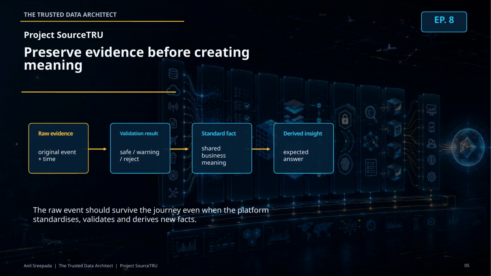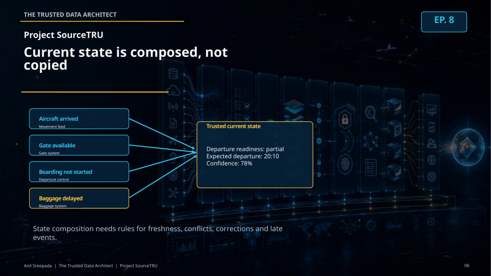When data arrives, the platform should not immediately override the original context. It should preserve the raw event, source, timestamps, identifiers, and receipt information. After that, it can validate, standardize, and derive new facts. If the original evidence is lost, the final answer may still look polished, but the platform will struggle to explain it.